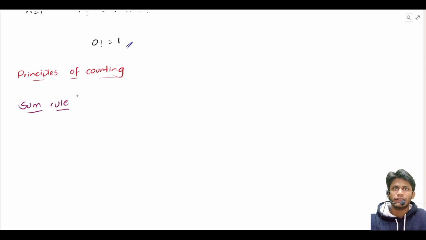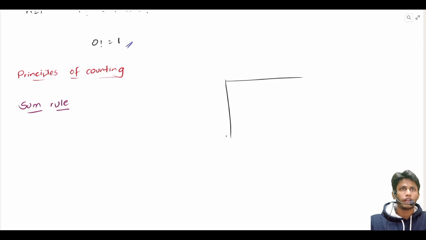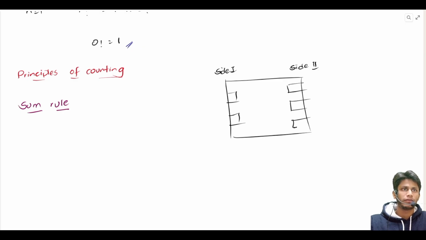Sum rule, that is, let us take an example to understand this case. Suppose we have got a room and we have got two sides, side 1 and side 2. On side 1 I have got 2 doors, let us say 2 exits, and on side 2 I have got 3 exits,